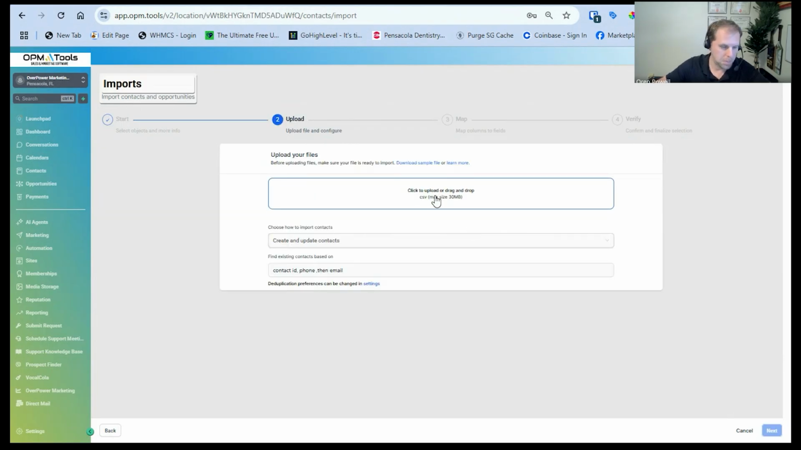Please note, a lot of people have issues with this. It must be a CSV file. It cannot be a Google Sheet. It can't be an Excel file. It has to be a CSV file for it to work.